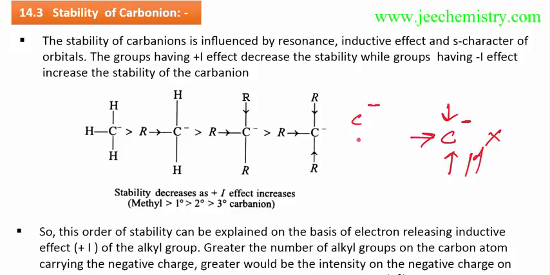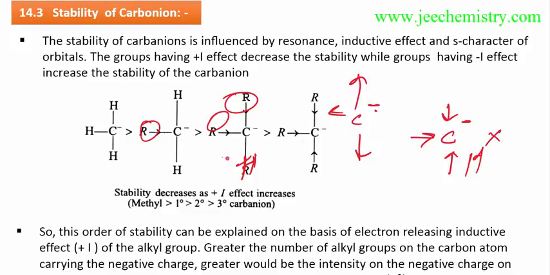If any group withdraws electrons and disperses its electron density, it will stabilize the carbanion, because it is electron rich and will try to minimize its electron density to become stable. This way the plus I effect destabilizes the carbanion. The plus I effect acts by pushing electrons, so the stability decreases. Here no I effect is working, that's why this is more stable. Here there is one I effect, here two, and here three I effects. In this way, this one is more stable than this.